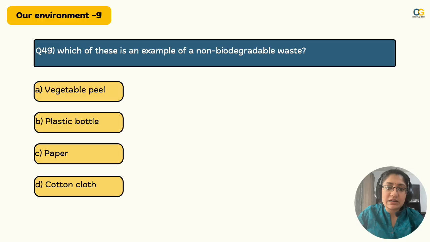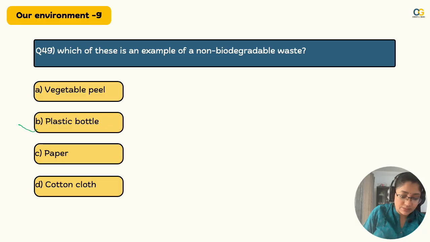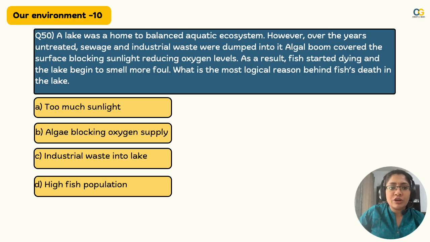Which of these is an example of non-biodegradable waste? Vegetable peel, plastic bottle, paper, cloth, cotton. Yeah, please. 8th class का question है. Yes, plastic bottle. Perfect. Yeah, God and board both want to give you marks. That's when you get these questions, and somewhere board is happy when children are happy, you know. Given the maths was tough, but yes, every year one paper will be tough. Moving on to the 10th one.